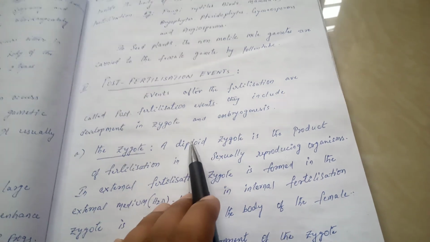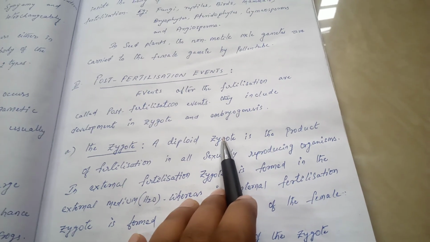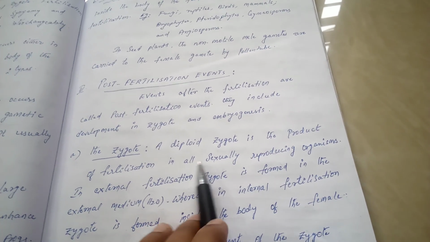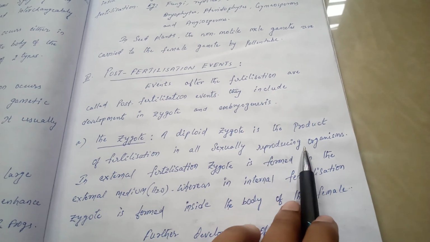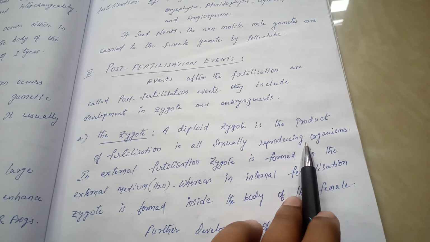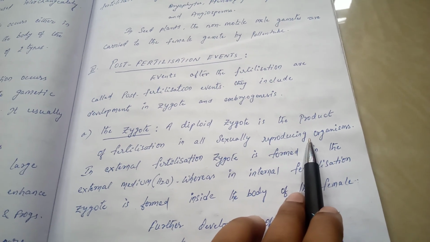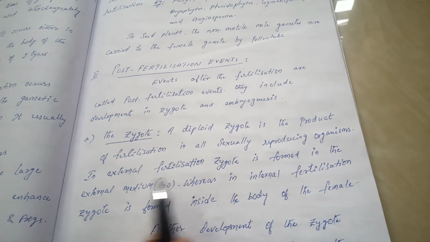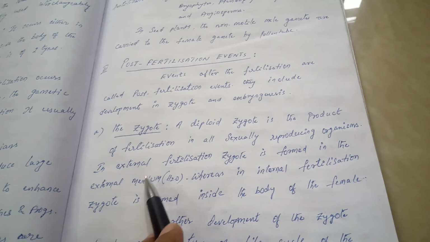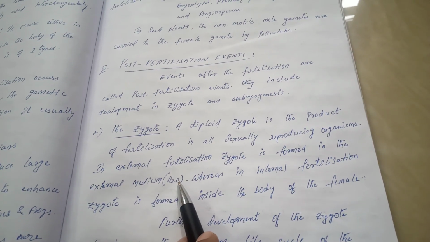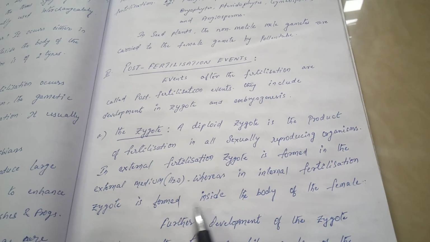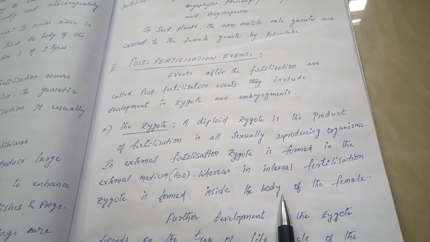So what is a zygote? A diploid zygote. So zygote is always diploid. A diploid zygote is the product of fertilization in all sexually reproducing organisms. In the last video I told you fertilization is of two types: external fertilization and internal fertilization. In external fertilization, the zygote is formed in the external medium, usually water. Whereas in internal fertilization, the zygote is formed inside the body of the female.